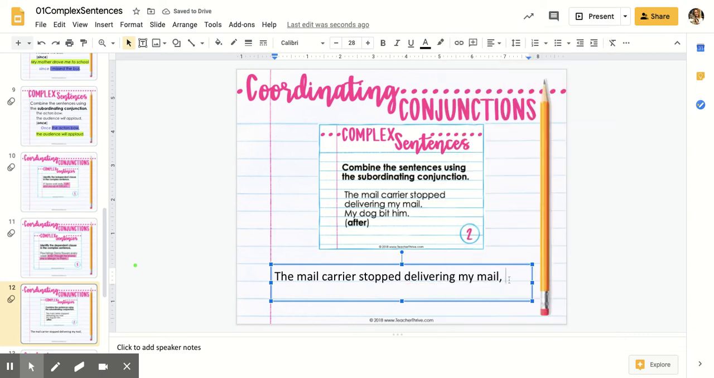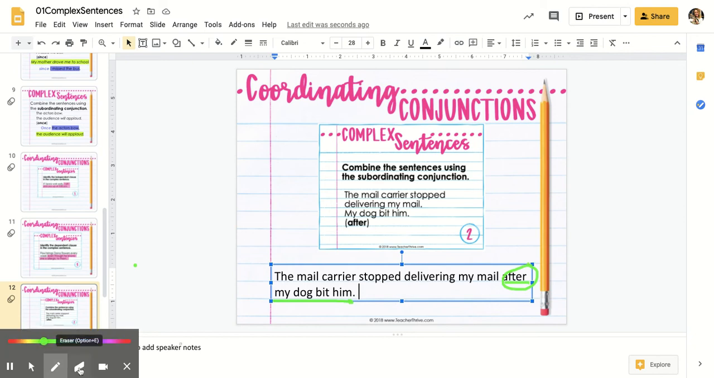Okay? The mail carrier stopped delivering my mail after my dog bit him. Notice that I don't have a comma because after is in the middle, so I don't need a comma. So that's still my dependent, but I don't have to have a comma to separate them because my conjunction is separating them for me. Okay?